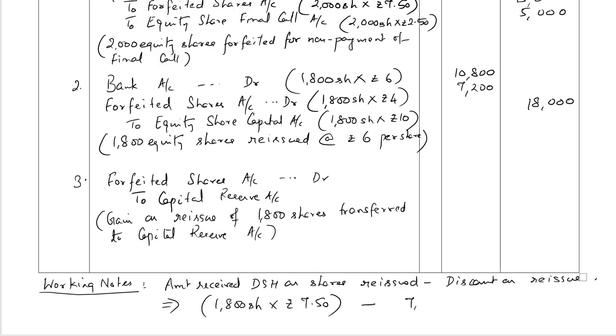That's 7,200 rupees. So the final amount, 13,500 minus 7,200 rupees, comes up to rupees 6,300.